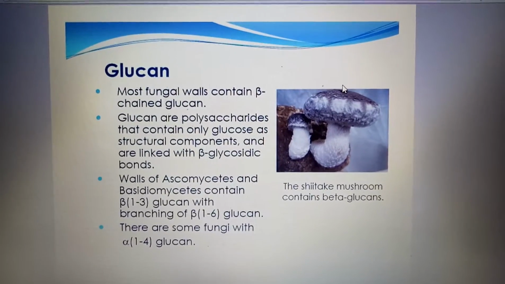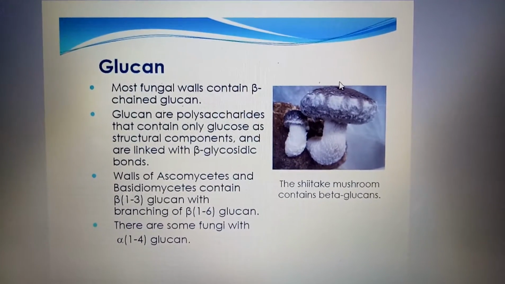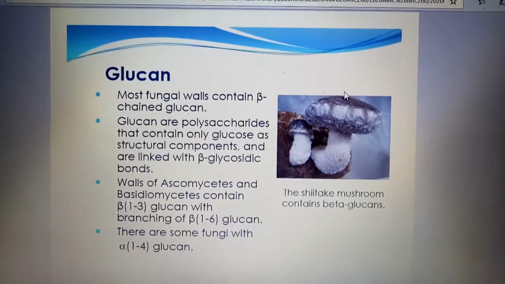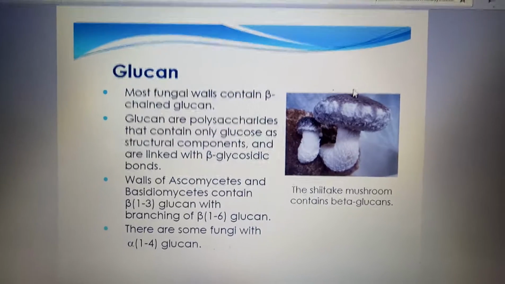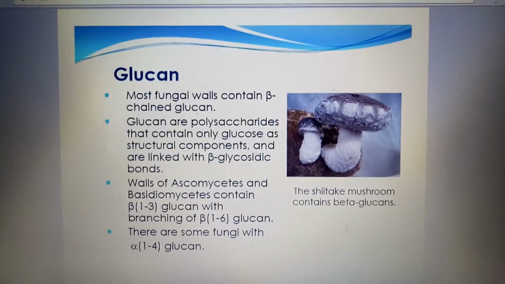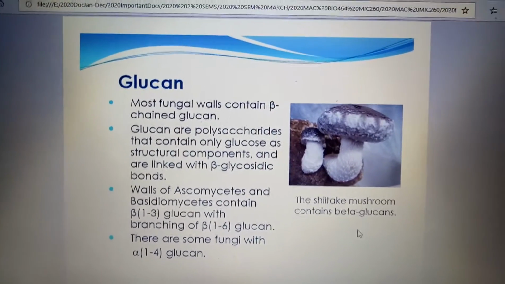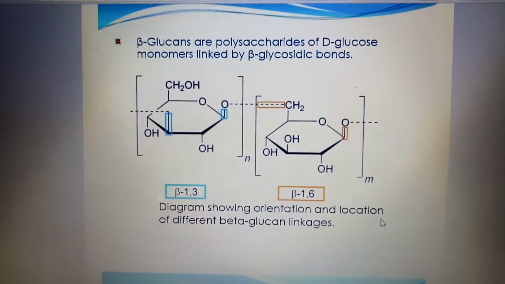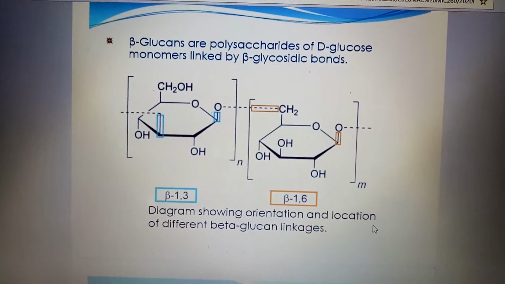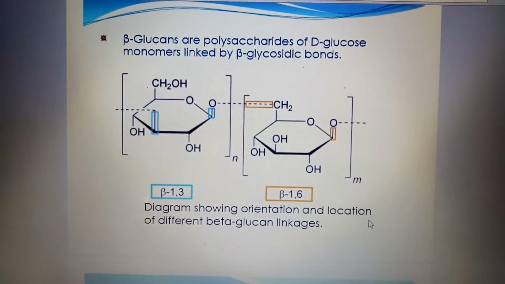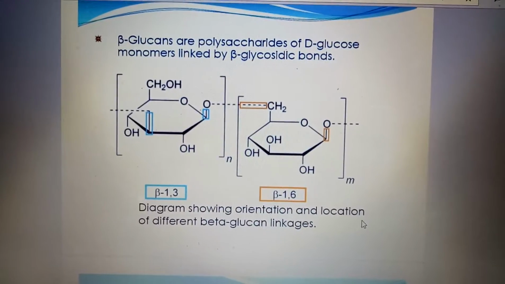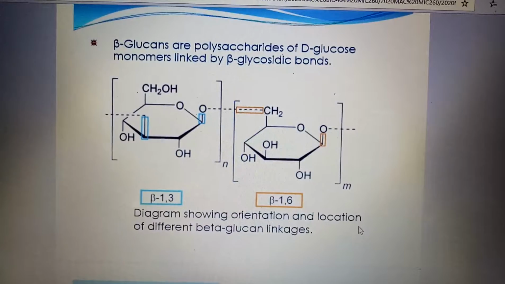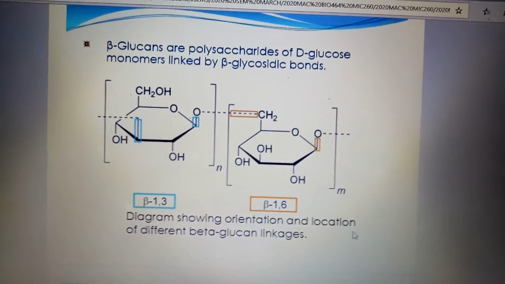If you look at this picture on your right hand side, this is the shiitake mushroom, which contains beta glucan. That's why a lot of Japanese and Chinese like it, because it has its own benefit to them. Okay, this is a structure of beta glucans. Beta glucans are polysaccharides of D-glucose monomers linked by beta glycosidic bonds. This is a diagram showing the orientation and location of different beta glucan linkages.